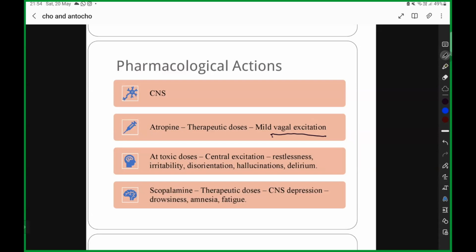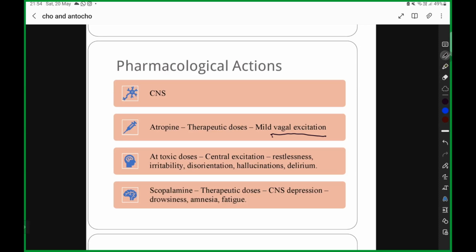Clear till here? Okay. Now tell me, atropine comes from Atropa belladonna, correct? This Atropa belladonna blocks all the muscarinic receptors. Now my question is, will it cross the blood brain barrier?